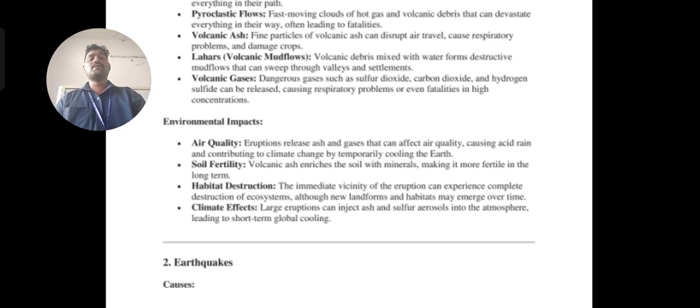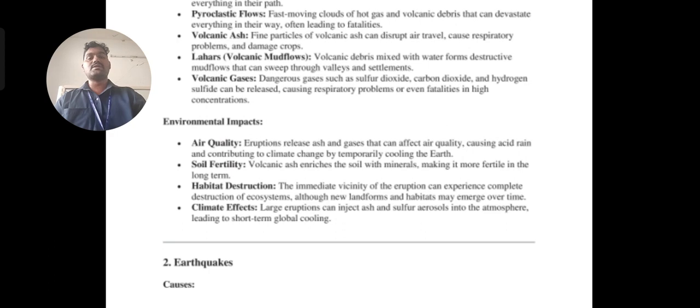And similarly there is soil fertility. Here, one of the disadvantages, actually it's not a disadvantage. For the farmers, the ash is going to fall down on the land, so it can improve the fertility capacity of the soil. That is an environmental effect which takes place. And coming to the next one, there is habitat destruction.